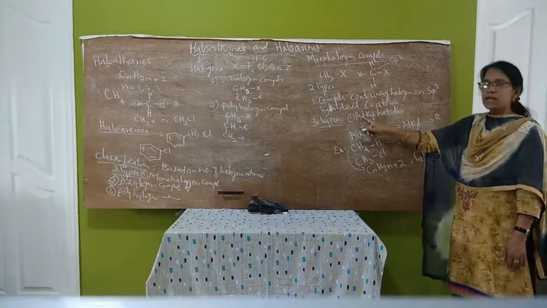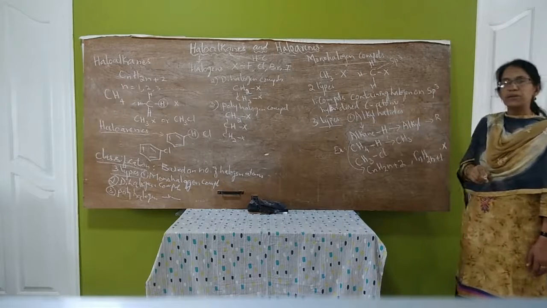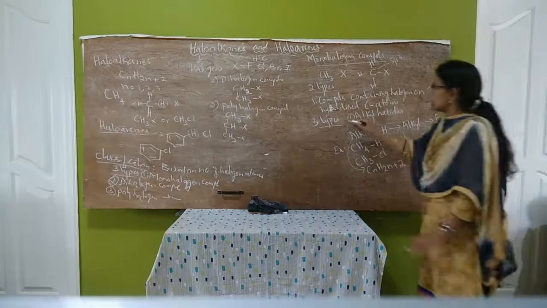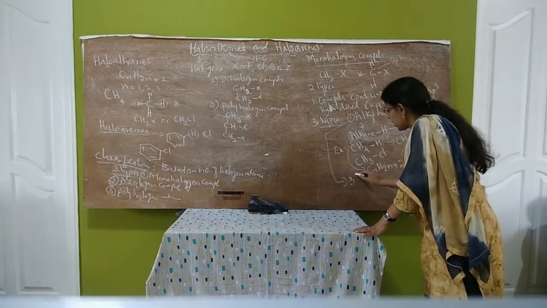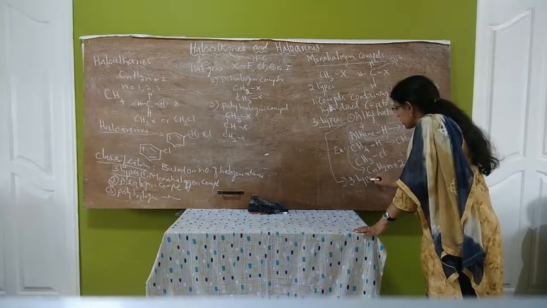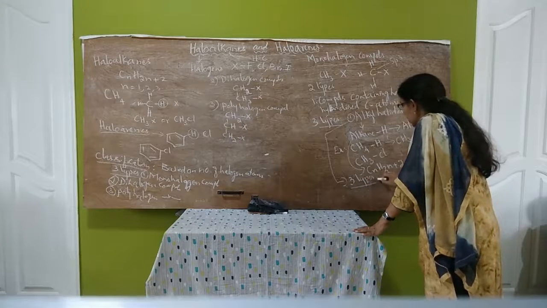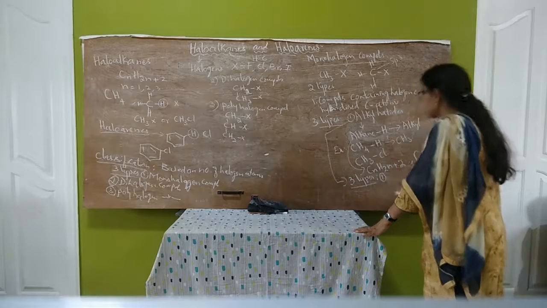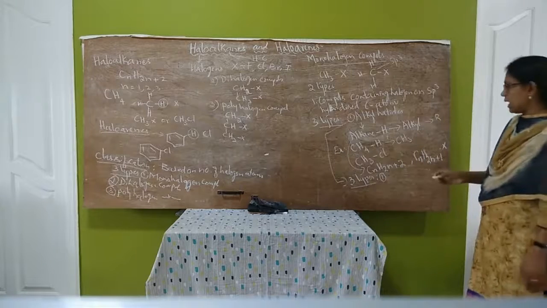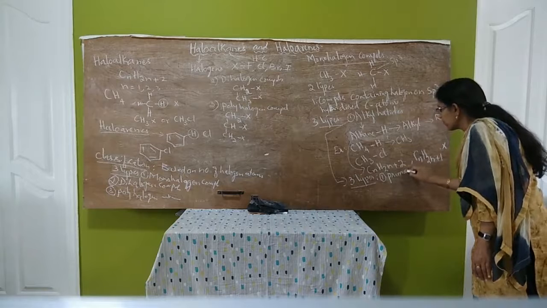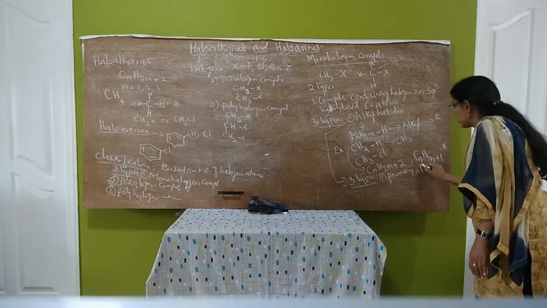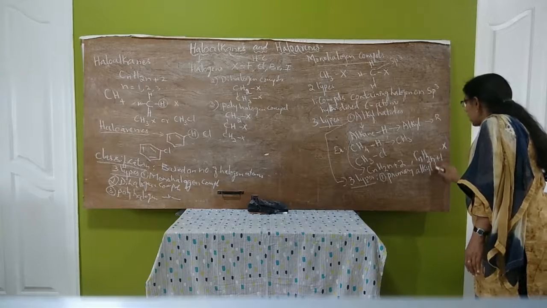Now alkyl halides are further classified into 3 types. Alkyl halides are of 3 types. They are, first one, primary alkyl halide.